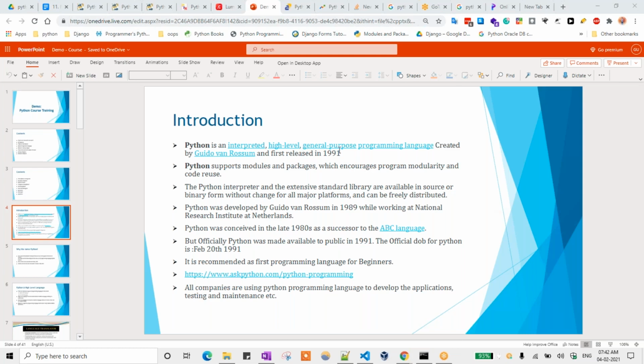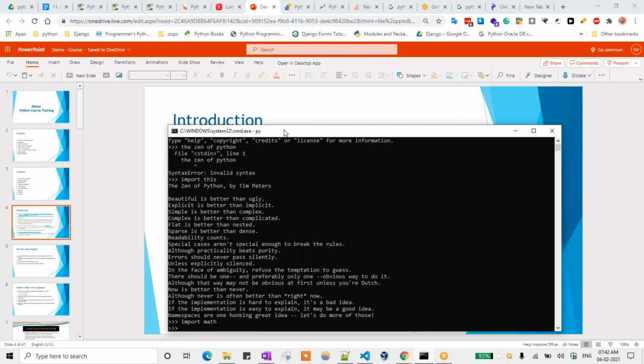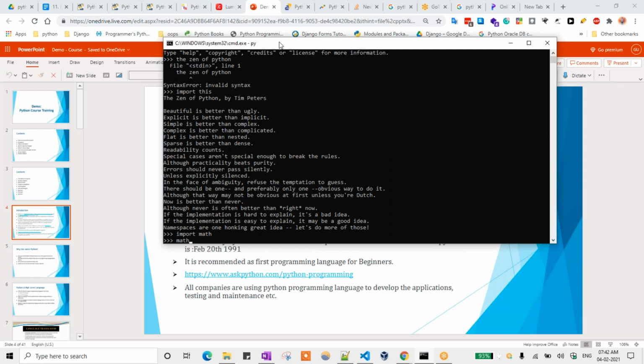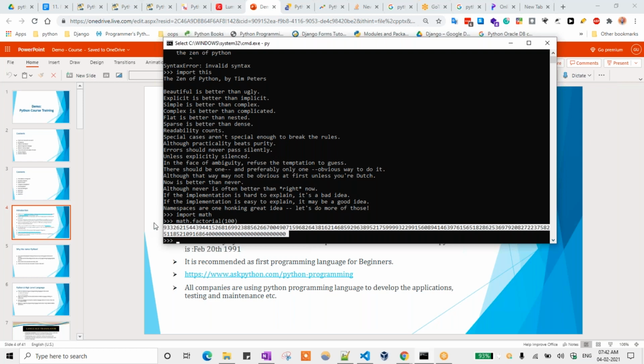The next point is general purpose programming language, created by Guido van Rossum and first released in 1991. What is meant by general purpose? Suppose I need to do some calculation, something with the math module. So here I'm importing the math module. Don't worry about all these things. I need to find the factorial of some number, math dot factorial of 100. This is the normal general purpose thing. So how do we find that?